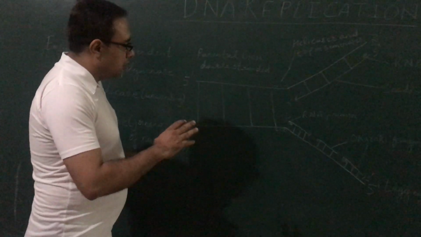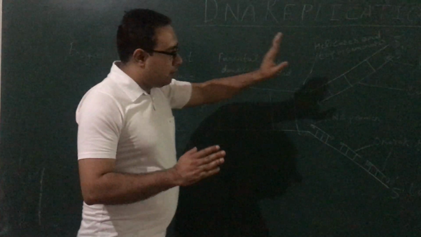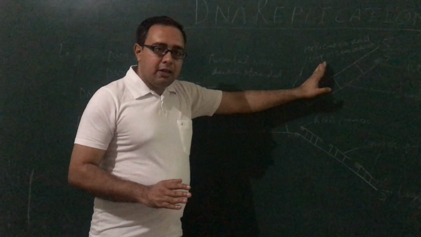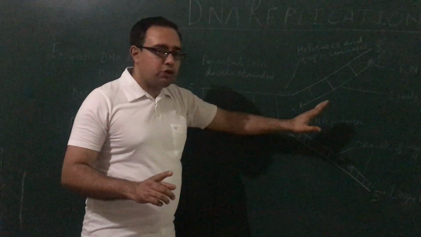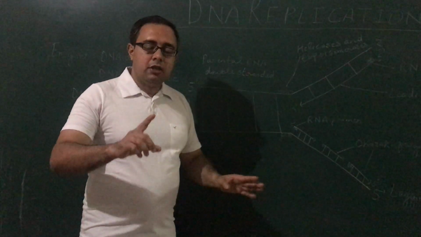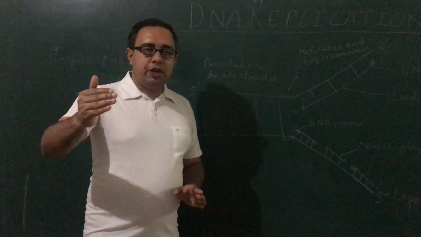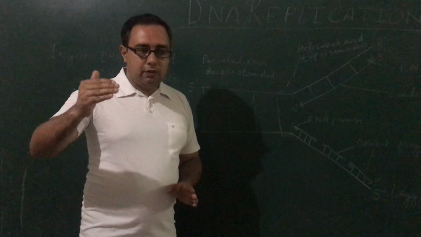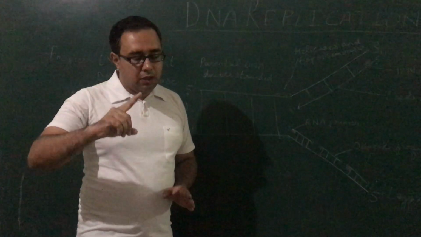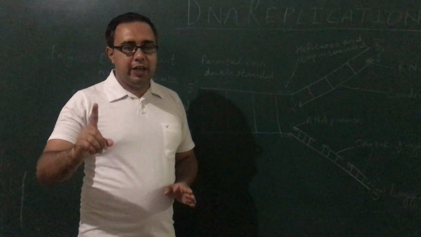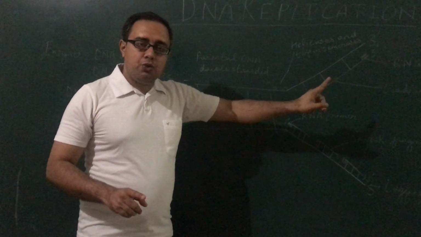So during DNA replication, from one single parent DNA, two new DNA molecules are formed, and these are then transferred into the daughter cells. Because of this, in a daughter cell, the DNA which is transferred consists of one parent strand and one new strand.